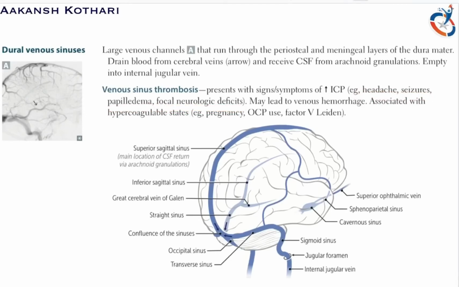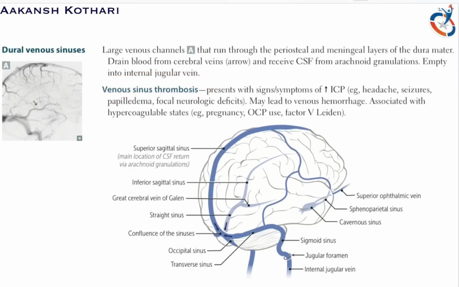These may also lead to venous hemorrhage if there is a rupture, and are associated with hypercoagulable states like pregnancy, OCP use, or oral contraceptive pill use, and factor V Leiden.